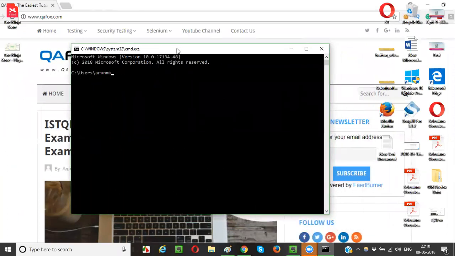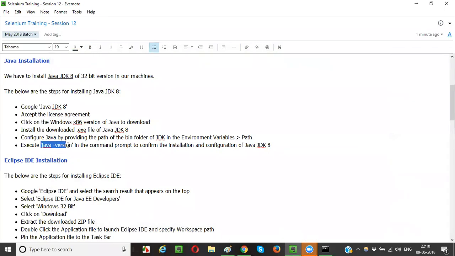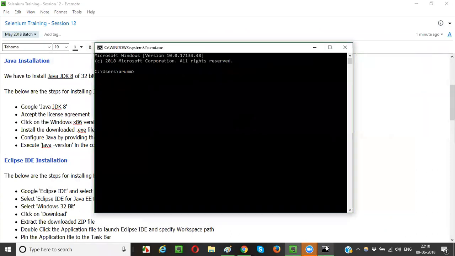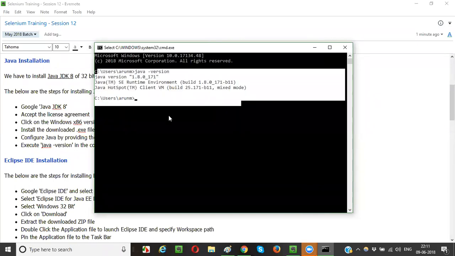Okay. So now, guys, let me confirm whether Java is configured properly or not. How to do that? This is the command, guys: java space hyphen version. When I say enter, if you see the Java version properly, Java version 1.8 point something, that means Java got installed successfully.